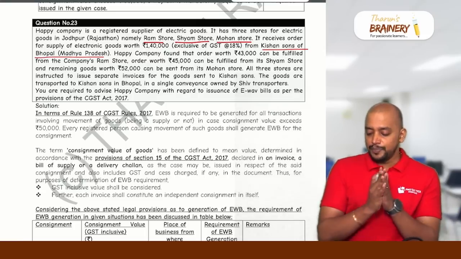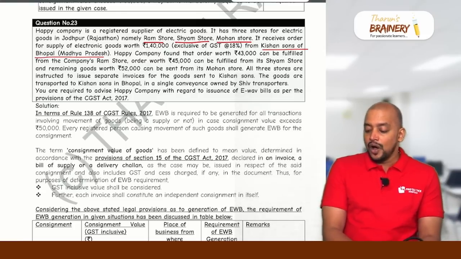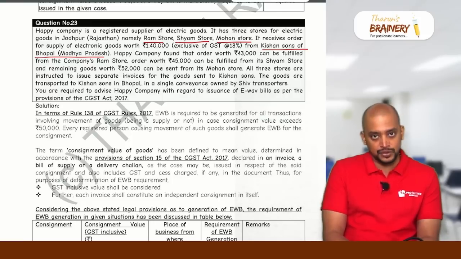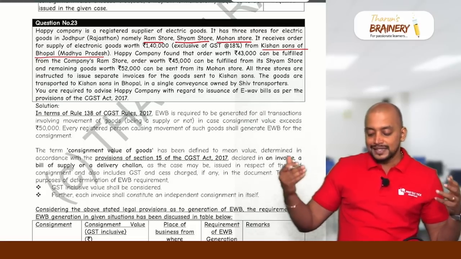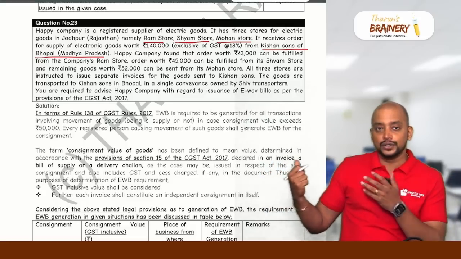Now Happy Company found that an order worth 43,000 can be fulfilled from the company's Ram Store, an order worth 45,000 can be fulfilled from its Sham Store, and the remaining from its Mohan Store. All 3 stores are instructed to issue separate invoices for the goods sent to Kishan Sons.